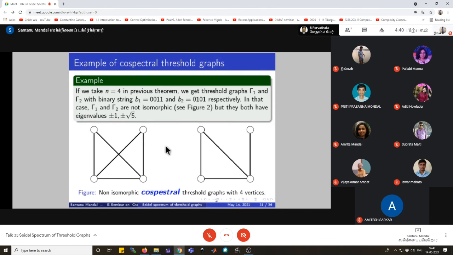So this is the non-isomorphic co-spectral threshold graph with minimum number of vertices. Here we define co-spectral graphs with 4 vertices.